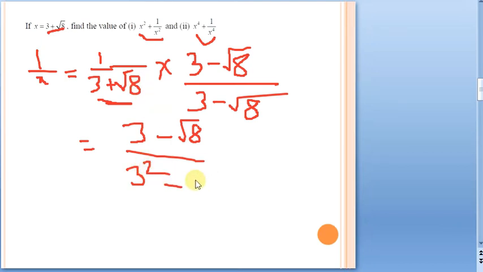Always I told you root a into root a is going to be a. Why? Because when I say root a, square root a is a power 1 by 2. So a power 1 by 2 into a power 1 by 2, we add the powers, a power 1 will remain, so that is why it is going to be 8 only.